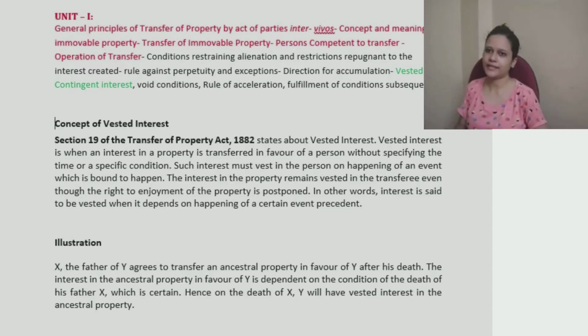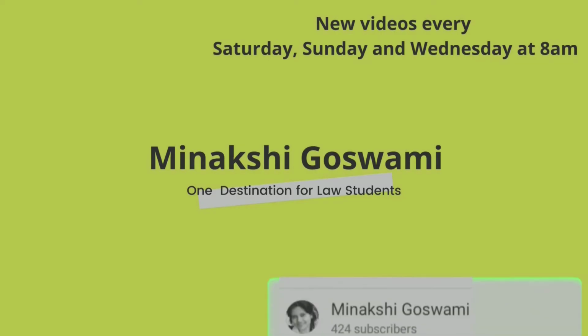Now, next topic is vested and contingent interest. These topics are not specifically relating to something, but are conceptual things. Whenever applicable, we can refer to these provisions. So vested and contingent interest is from unit 1 of your syllabus.